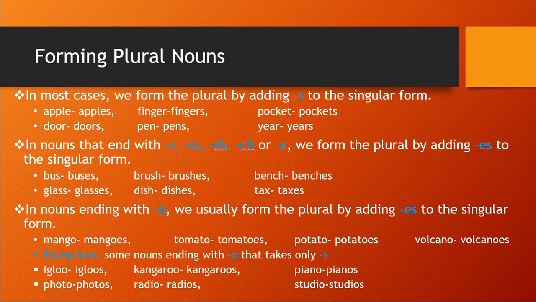So these are the exceptions which only take s. You need to remember which are the exceptions. Okay students, so o will take es, and in exceptions a few are taking only s. So we have seen these three points.